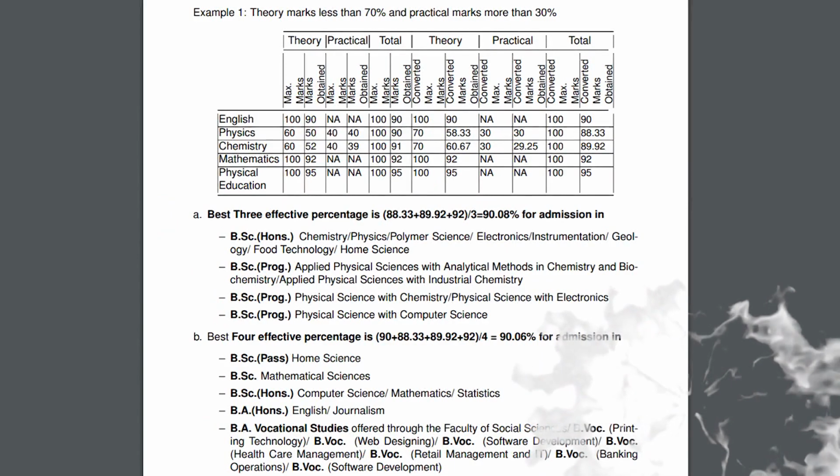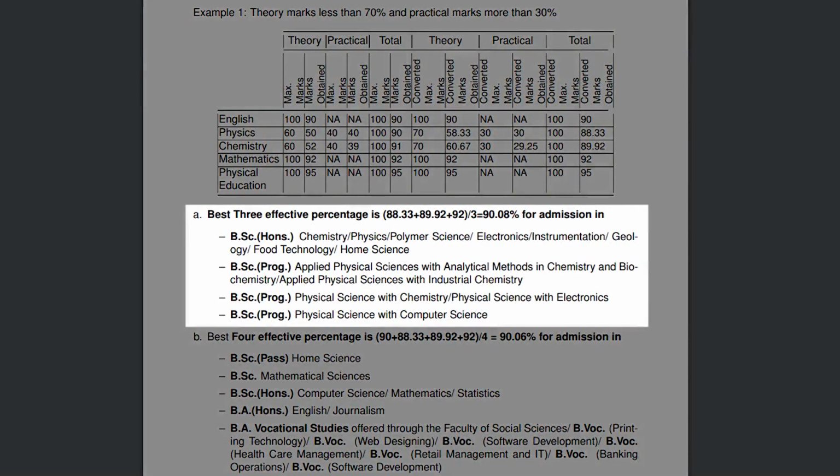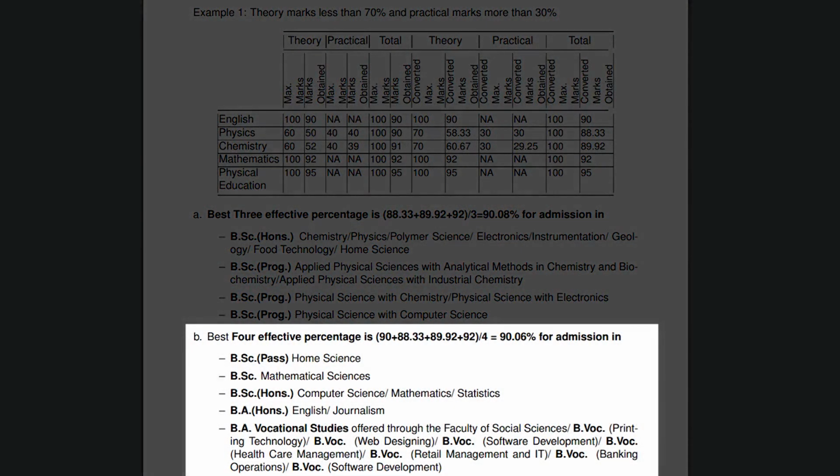So we have calculated the percentage for both ICSE or CBSE and the other state boards. The deduction process for both the boards is the same. Let us consider that the best of 3 is 95% and the best of 4 is 96%. If you can see here, for these courses like BSc Honors Chemistry, Physics and so on, DU considers only the best of 3. In the next point, these courses in the list consider the best of 4 scheme.